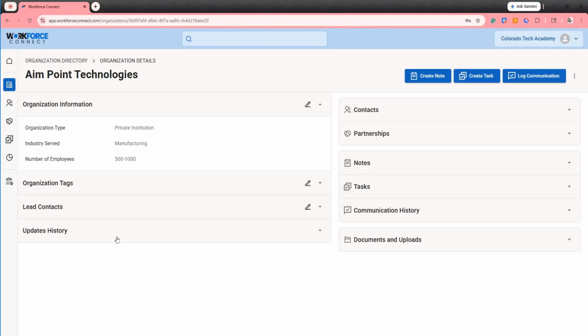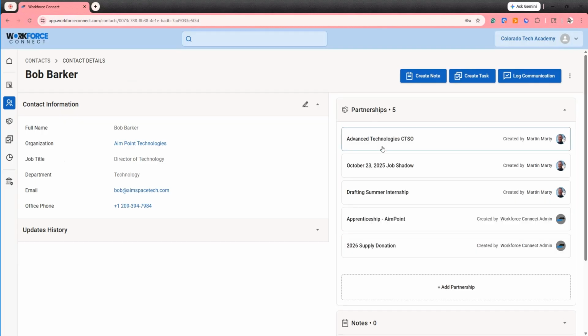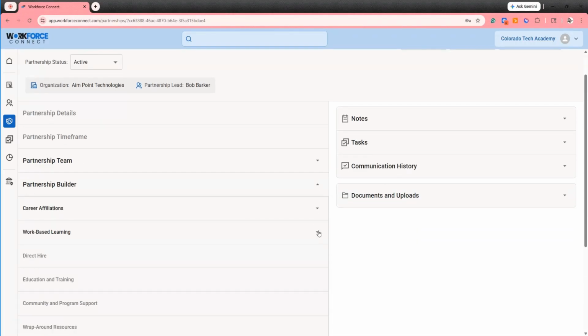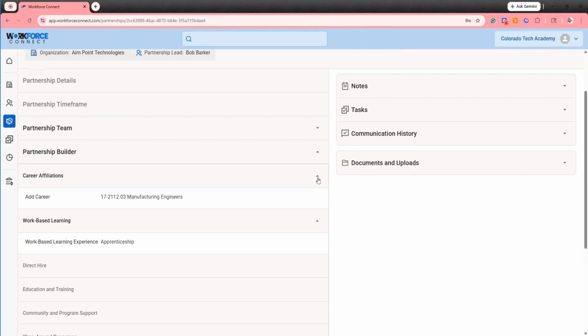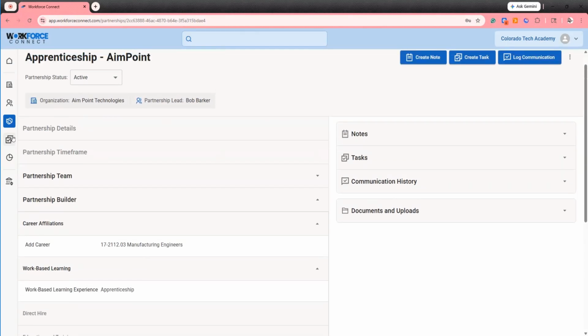Welcome to Workforce Connect. Workforce Connect is a purpose-built platform designed specifically for colleges and institutions to organize and strengthen community and workforce engagements. It gives you a single place to capture who you work with, what you're building together, who leads the work internally, and how those relationships evolve, creating a clear, reliable source of truth for your team.